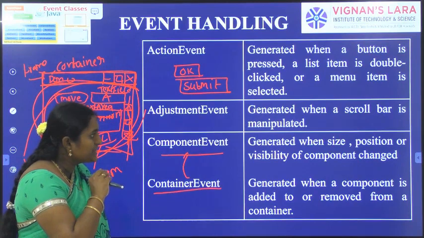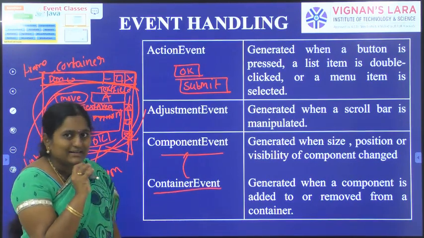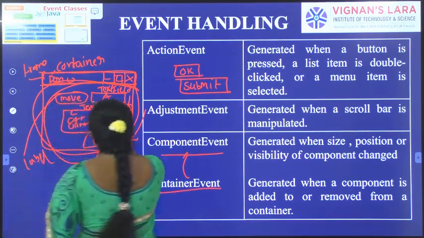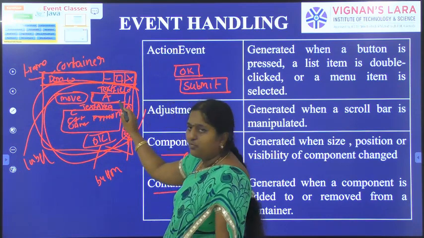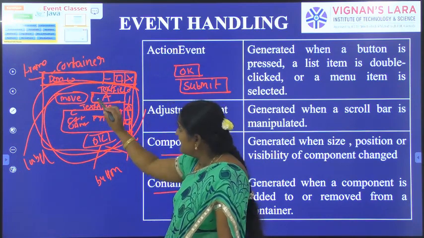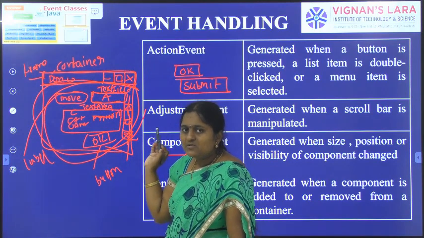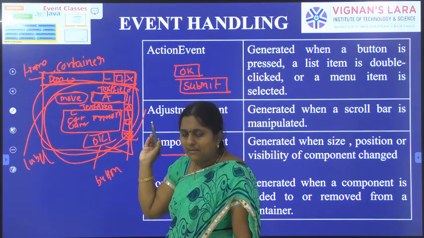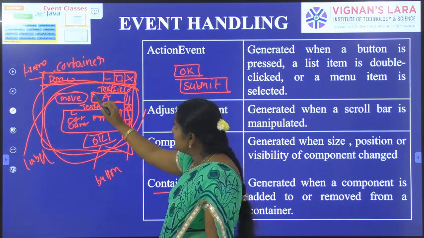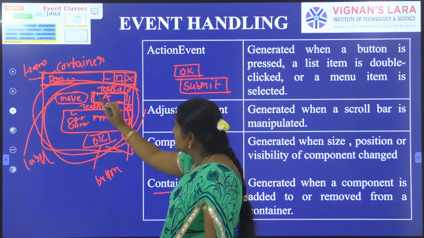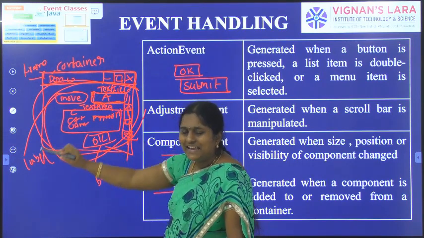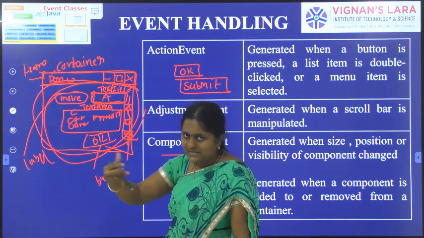Suppose by default this text field is empty. Suppose I am typing one character. So this text field visibility can change from empty text field to some text.